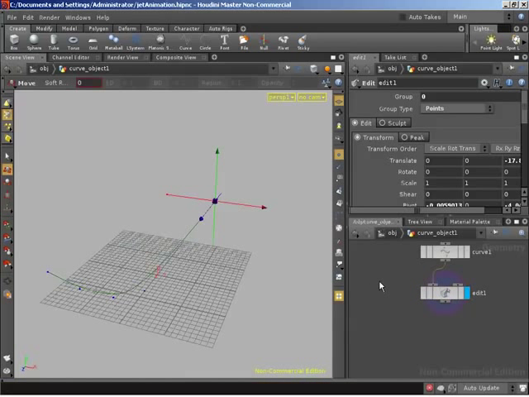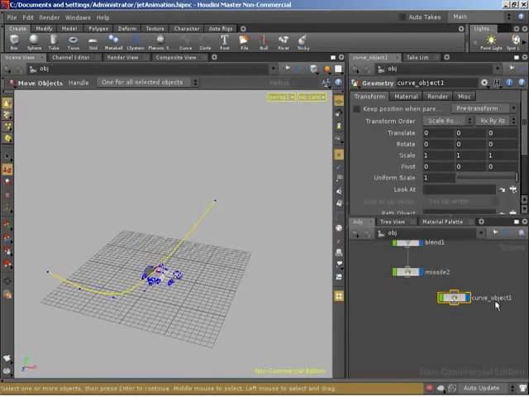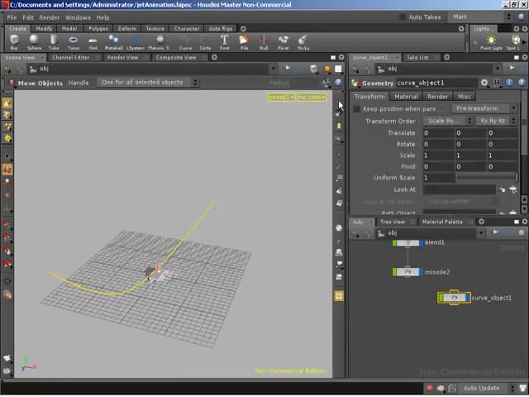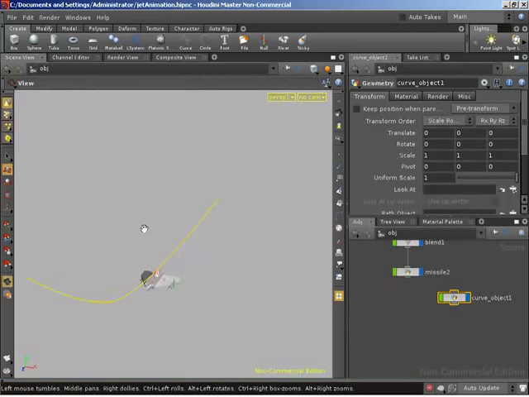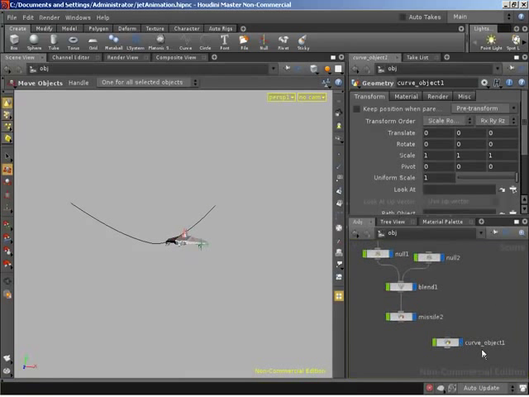So with that, I'm going to push U with my mouse over the network editor to jump back up to object level, turn off the display of points, and I'm going to turn off our grid. So now that we've got our curve in place, we can tell the jet to follow the curve very simply. I'm renaming the geometry node for our curve to jet path. Yeah, jet path is a great name.